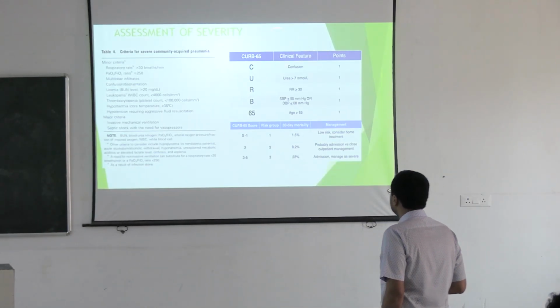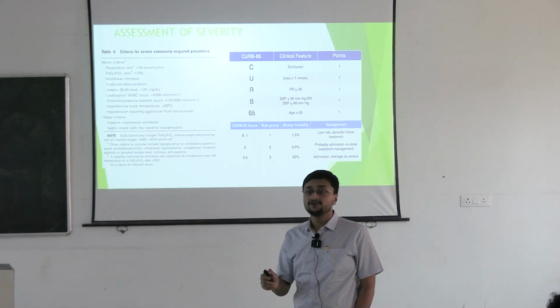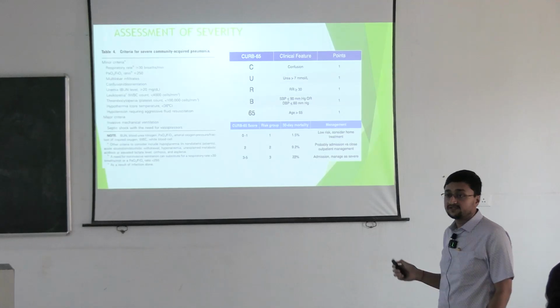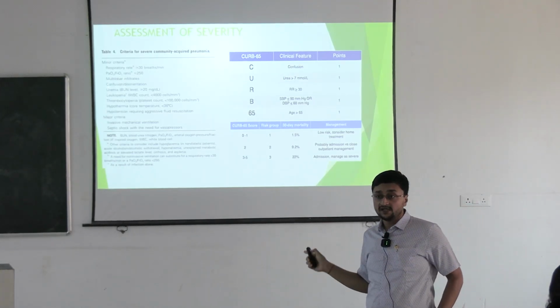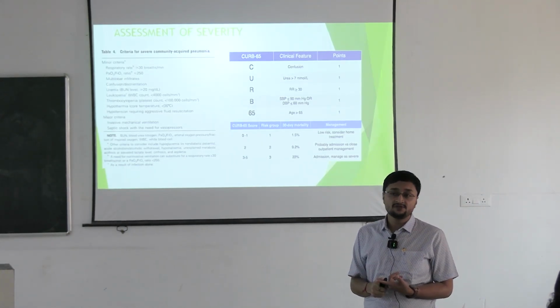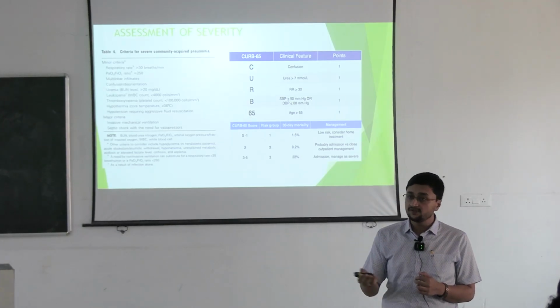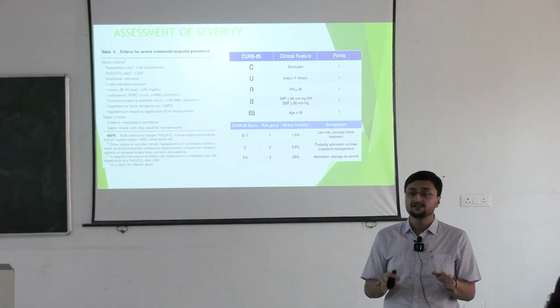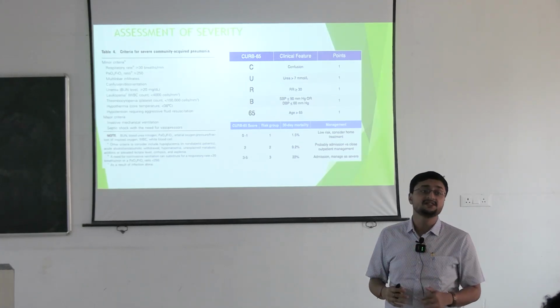So what is that? C for confusion. Confusion 1 point. U for urea more than equals to 7 millimole per liter. But a urea, because you cannot estimate urea at bedside, তুই OPD দিলে তার তো সঙ্গে সঙ্গে ইউরিয়া দেখতে পারবি না। That's why recently আমাদের গাইডলাইন যেটা বলে that হচ্ছে ইউরিয়াকে বাদ দিতে হয়, CRB 65.